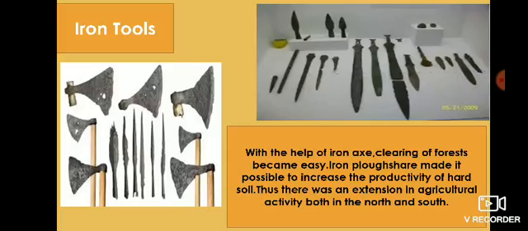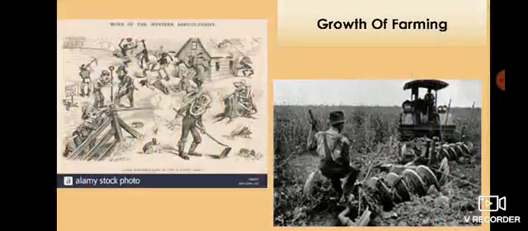The pasture land lying beyond the village field was public property on which all people could graze their cattle. Consequently, first in North India and then in the south, there was a tremendous increase in the production of crops and livestock rearing. Growth of farming.